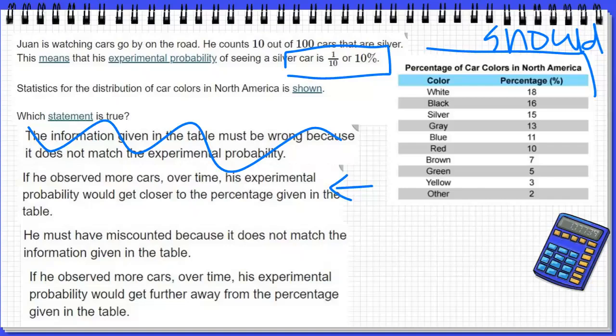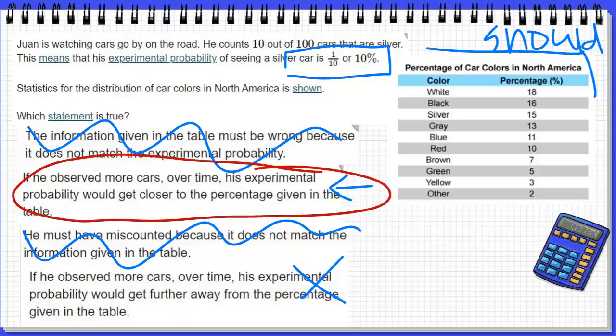He must have miscounted because it does not match the information given in the table. That's not right. He did not miscount. And then if he observed more cars over time, his experimental probability would get further away. Well, that doesn't sound right either, because the more he observes, the more his experimental probability should match the theoretical. So we are going to say if he observed more cars over time, his experimental probability would get closer to the percentage given.